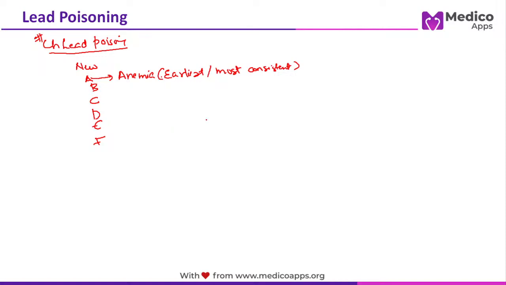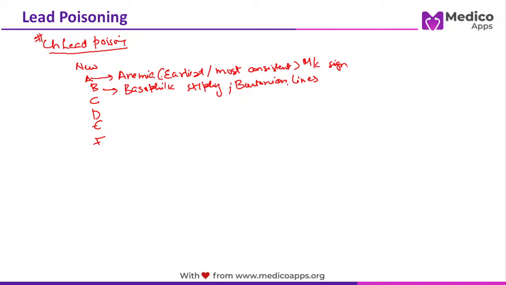Also, it can be the most common sign seen in chronic lead poisoning, and it will be anemia. One very important thing when we talk about B: basophilic stippling will be seen. Another important thing with B is Burtonian lines. So what are Burtonian lines?